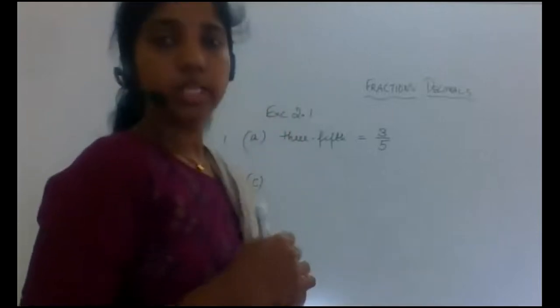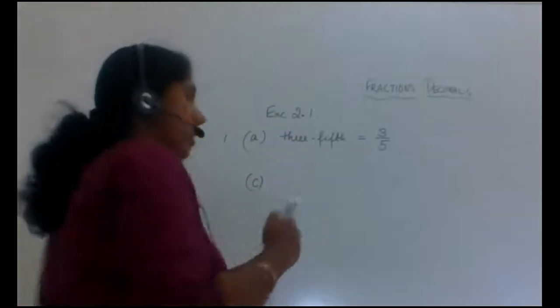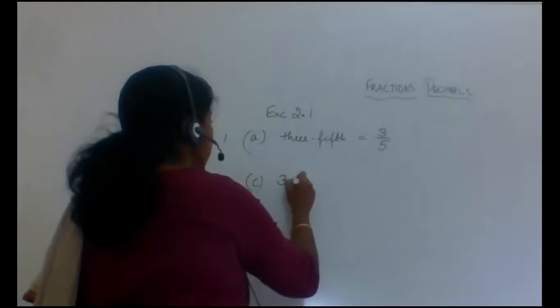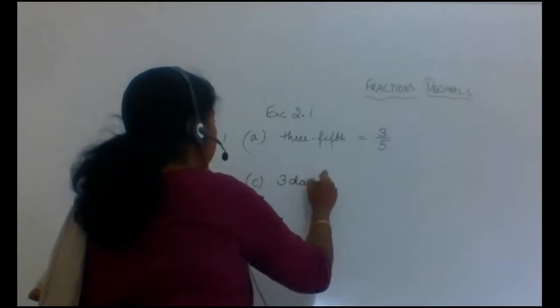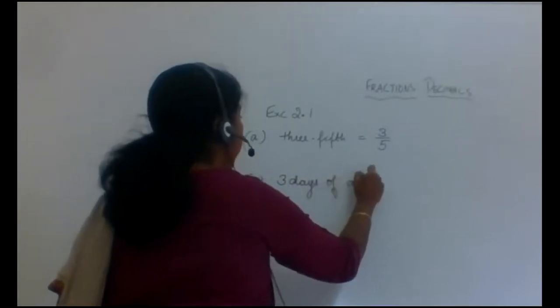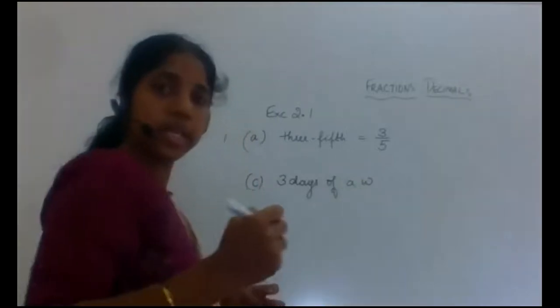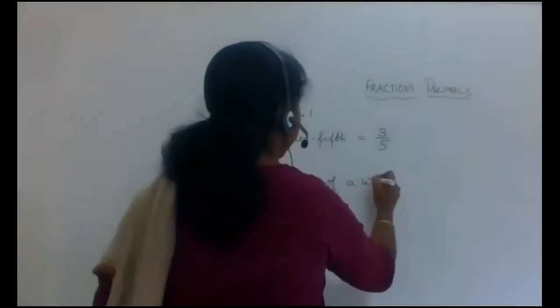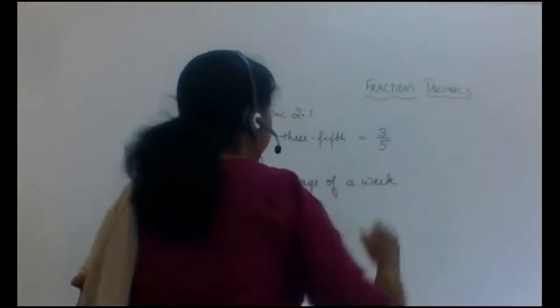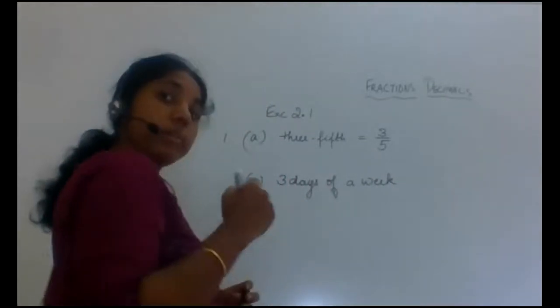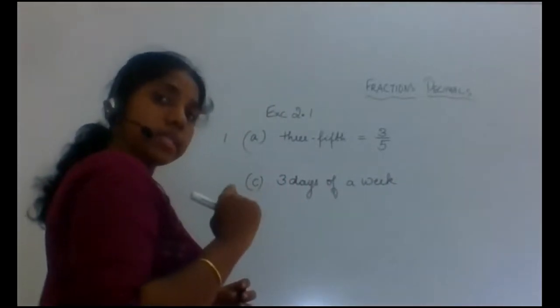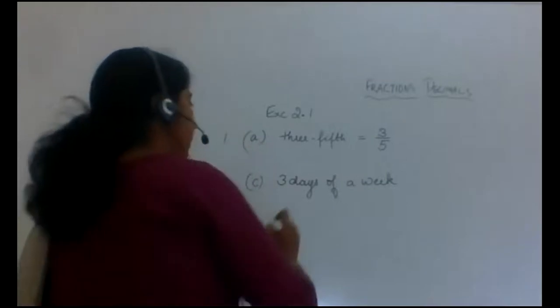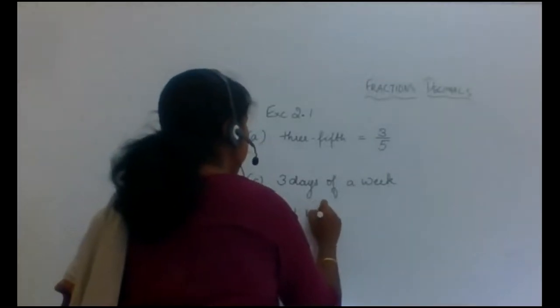Okay. The next question is 3 days of a week. So 3 days of a week. That means 1 week means how many days? Yes, 1 week means 7 days.